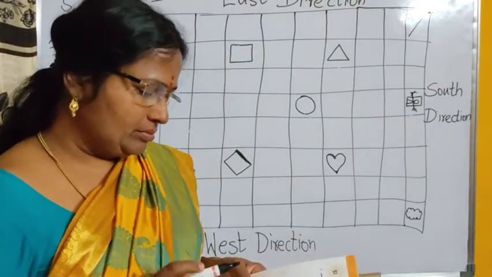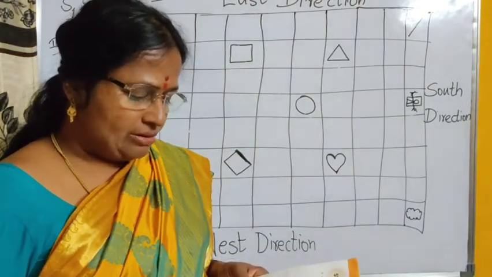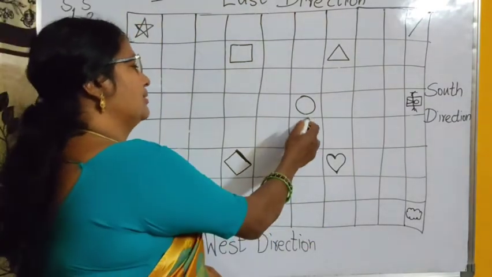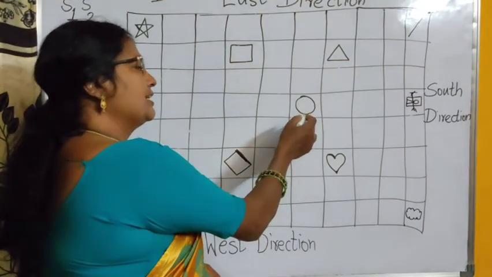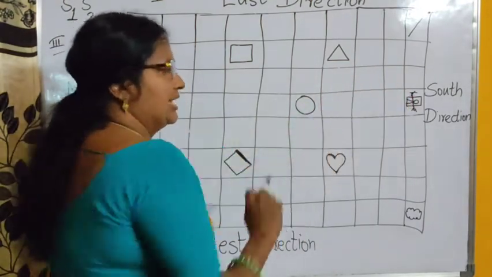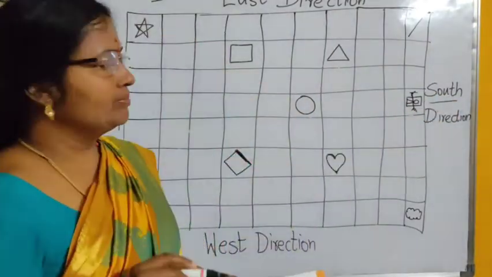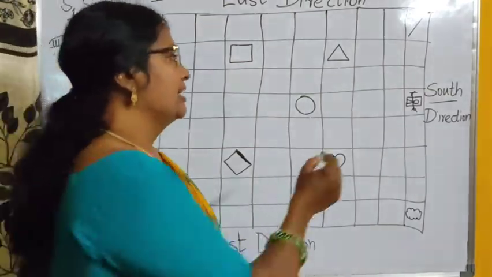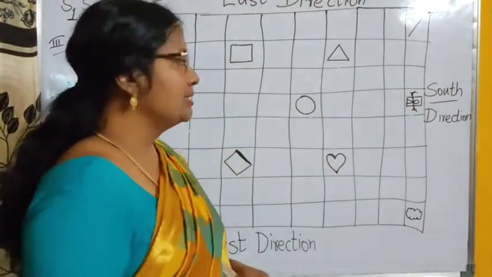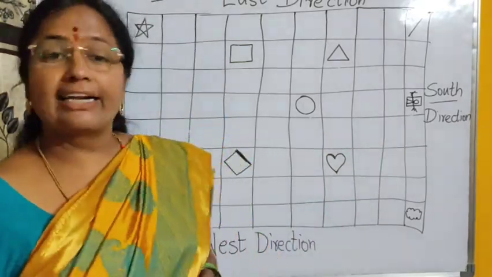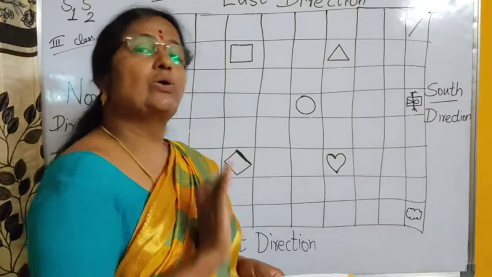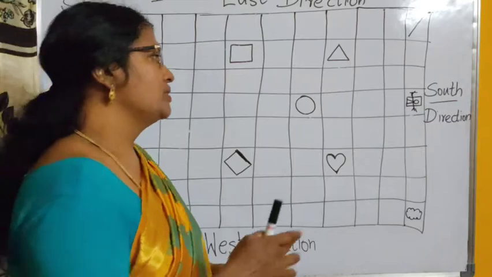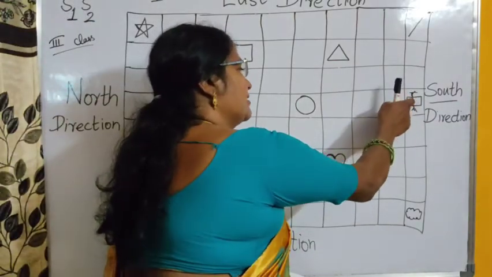Now the C. Which symbol will we reach when we move towards the south from the circle? This is the circle. If we move from the circle towards the south direction, which symbol will you reach? This is the rectangle here. What is the difference between a rectangle and a square? A square has all sides equal. A rectangle has opposite sides equal. So here this is the rectangle.